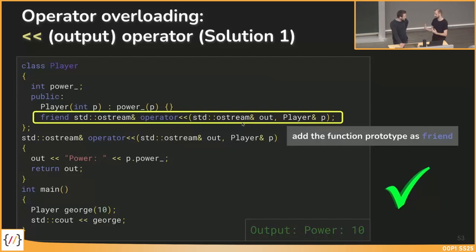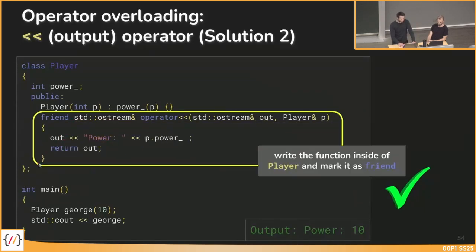But yeah, I think. What do you prefer? I think I'm on your side. I think it's a nice separation here because it does not really belong to the player class, and we declare it as friend, but the implementation is outside of it. But also the second solution works.